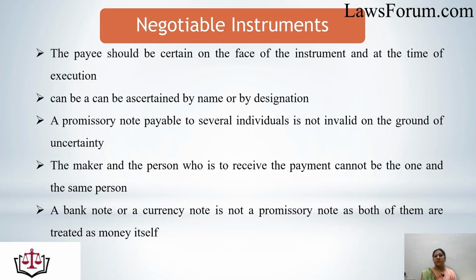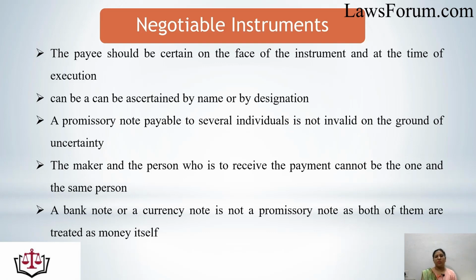The payee should be certain on the face, as already mentioned, at the time of the execution of the instrument. And same as in the case of the payer, the drawer, the maker, the name, the designation or the name of the company can be valid names on the face of the promissory note to make it a valid instrument.